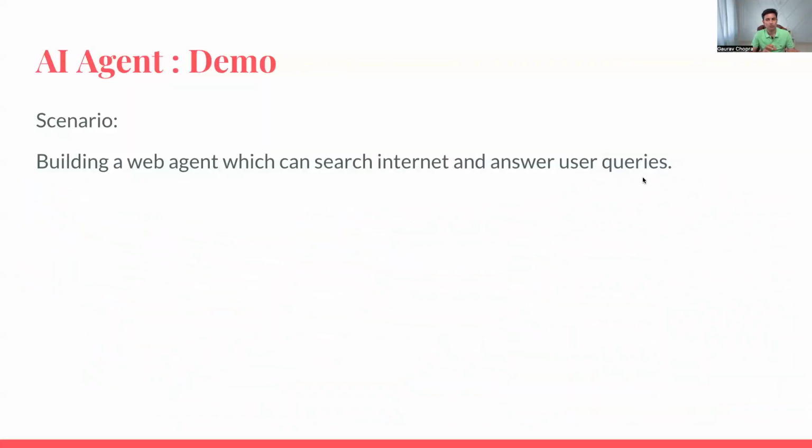I want to make sure that the concepts are clear, and how the communication happens between, for example, the tool and the large language model. So the combination makes it an agent. How the communication happens between tool and LLM, that's what I want to demonstrate. So here's the scenario where I'm going to showcase a simple web agent which can search the internet and answer user queries. So this is fine.